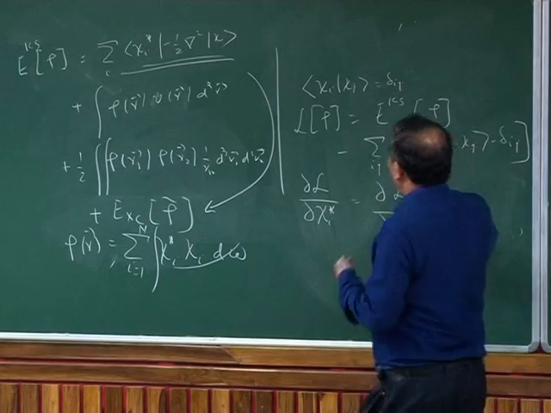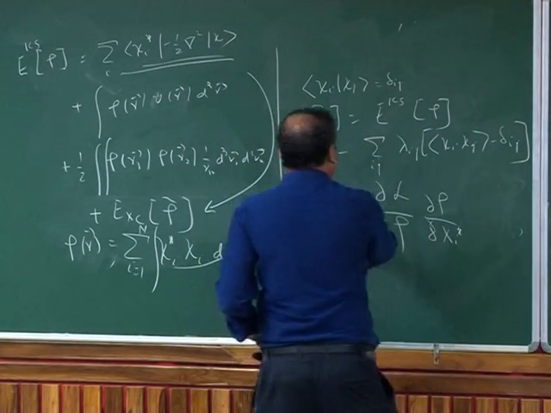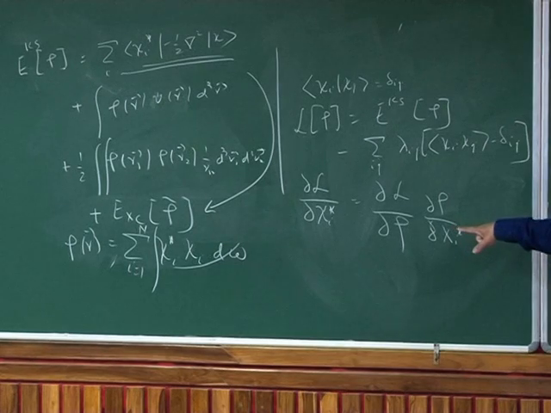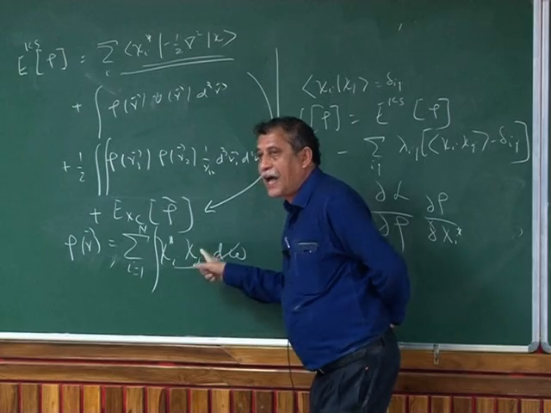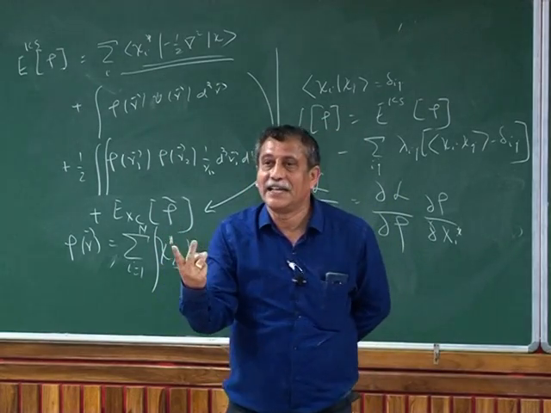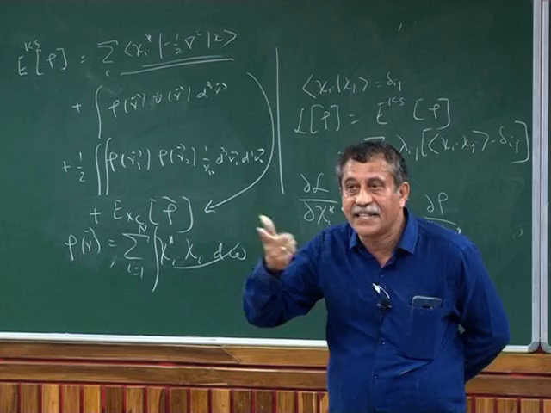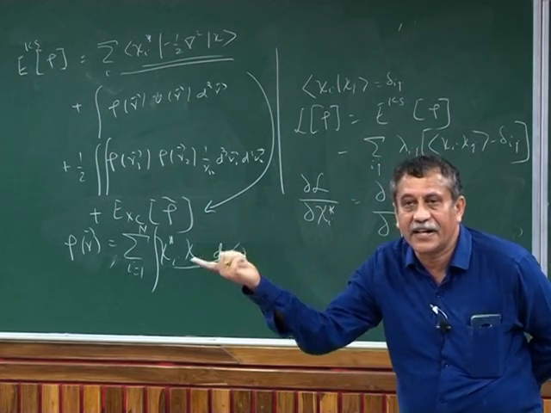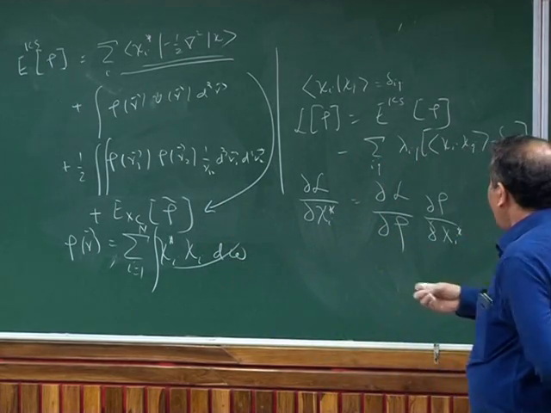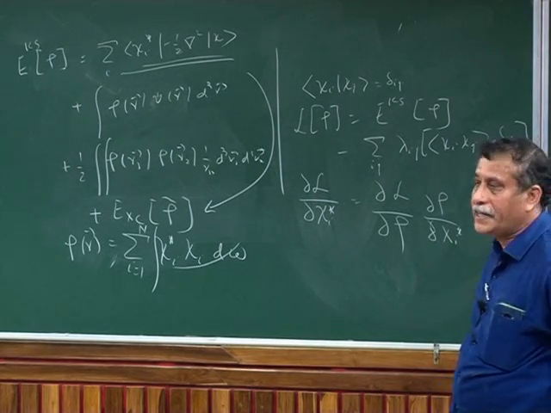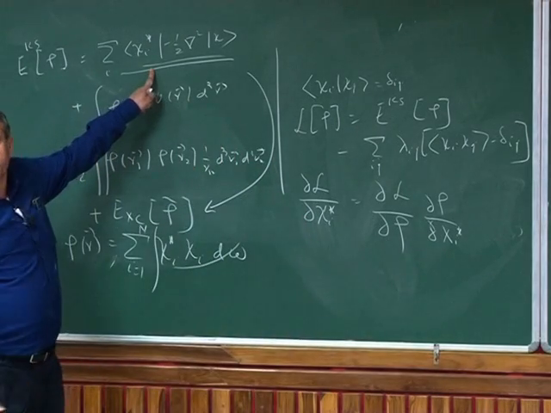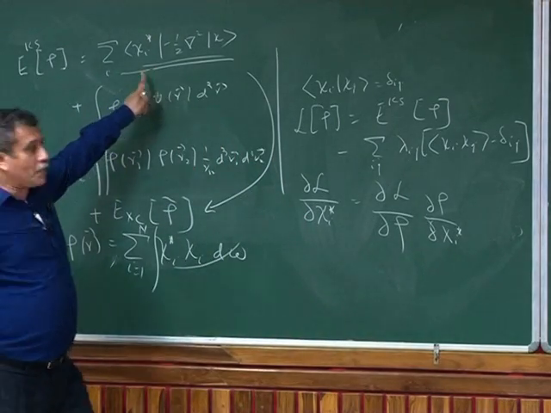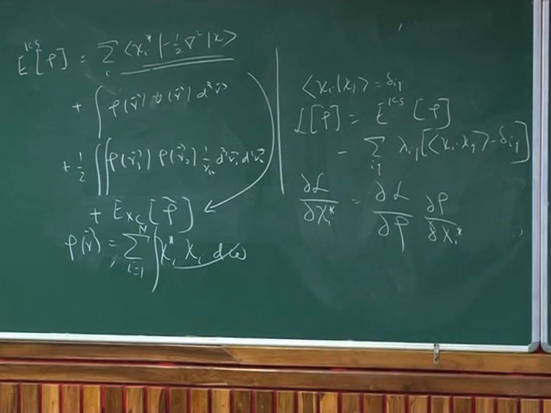You can see that del L del rho I can already write for these terms, and for each term I have to multiply by chi. This is very easy to do, because if I differentiate with respect to one chi-i star, one chi-i will remain. It's a delta ij, so it just remains, through the integration, again the same idea of differentiation and integration, so only chi-i will remain, and I can write down the Kohn-Sham equation trivially. For the kinetic energy part, I am not going to use this, since I have a direct expression for it, so I have no problem. And then I can write what is called the Kohn-Sham DFT.